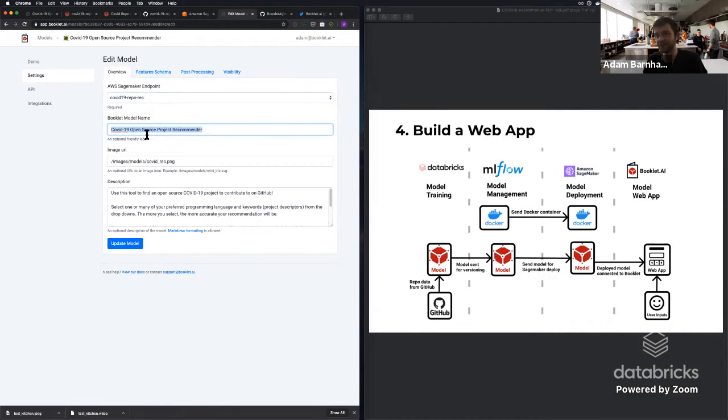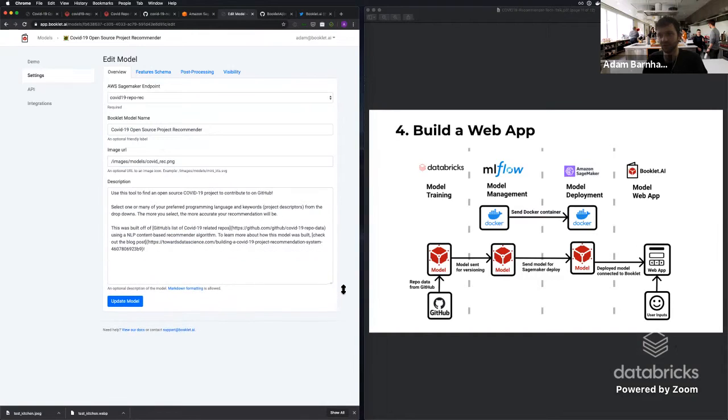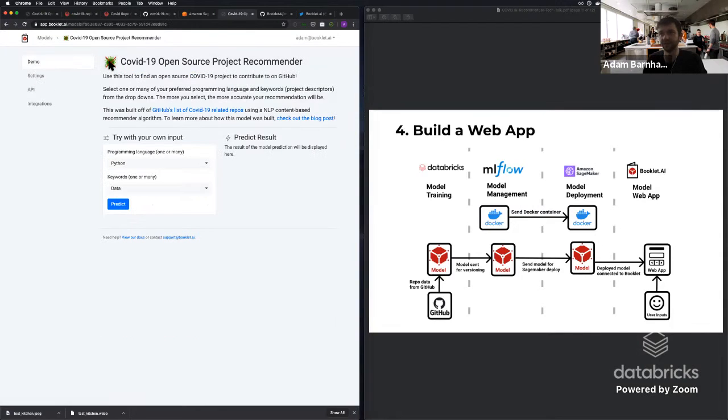We give it a nice name so that anybody can understand what it is. We can give it a URL just to make sure that it's easy to understand. And you can also add some descriptions so that people have the context of what your actual model is building. And that is what is filling in these different pieces. So here's an image, here's the title that we put in, and here's the actual description that we have set up here.